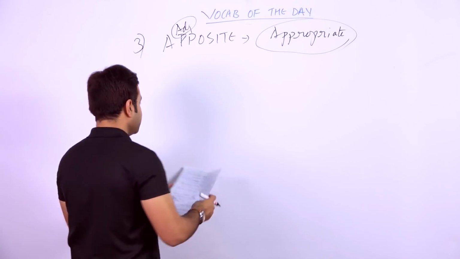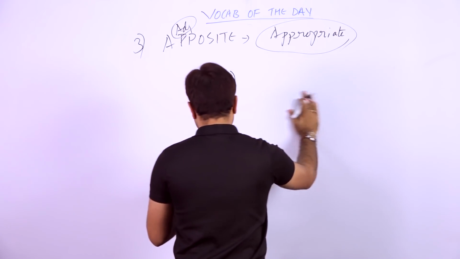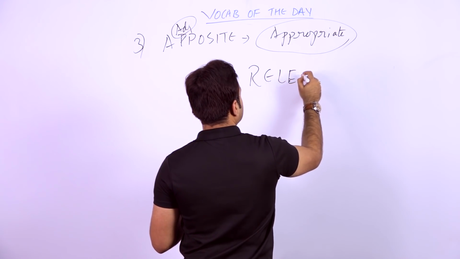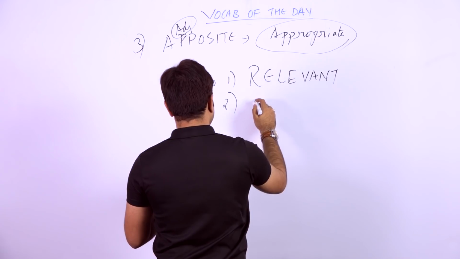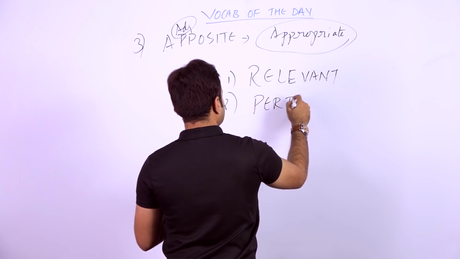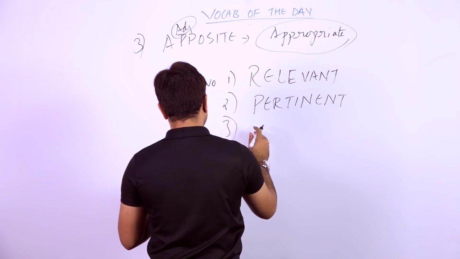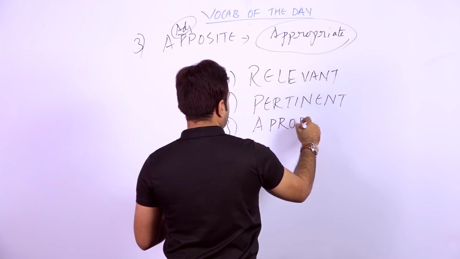In the synonyms, I should take several words, but I have taken the word relevant. Second word is pertinent. Third word is apropos.